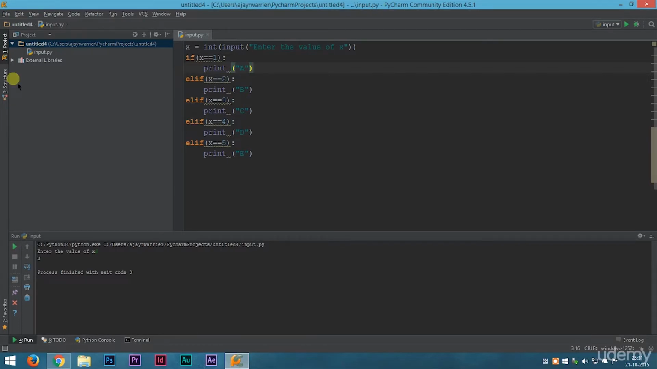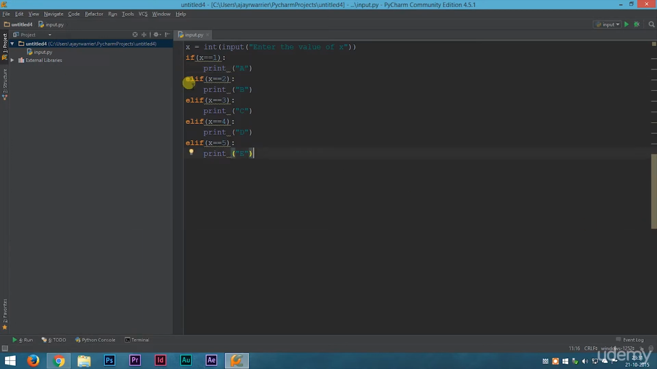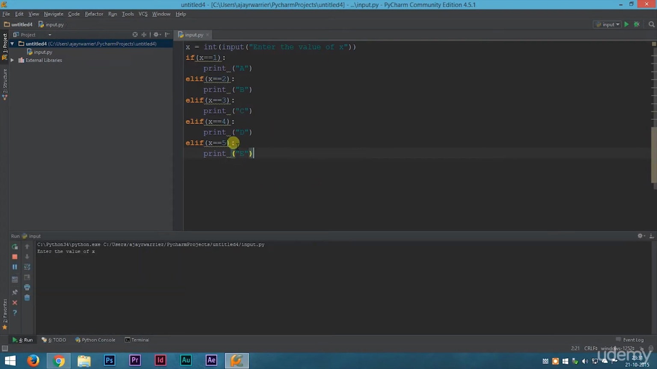Welcome back, students. Now last but not the least, we will learn about the else statements. Now we'll understand the concept of else statement with the same code of our previous program. So what we'll do is that let us run this program again. What this program does is that it will print an alphabet according to the number we enter.